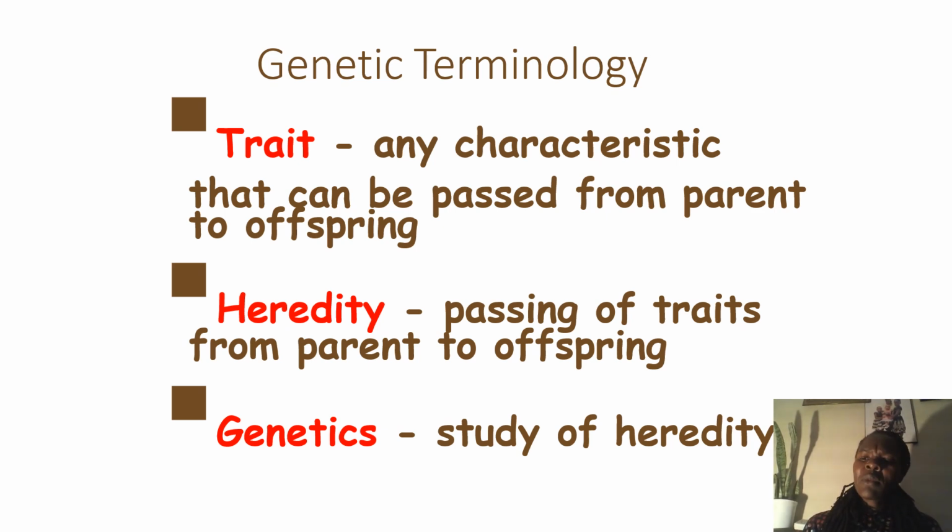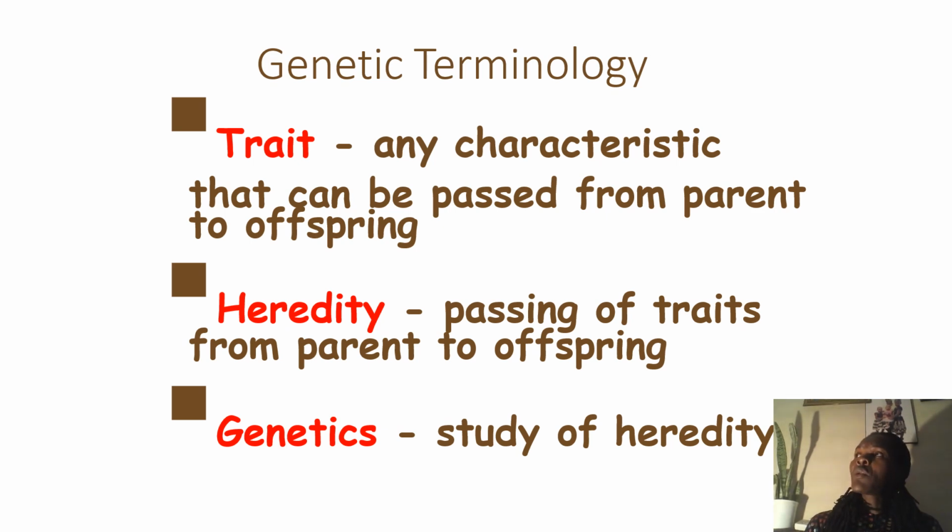So a bit of the terminologies which we are going to mention every now and then. We are going to talk about traits, any characteristics that can be passed from the parent to offspring. Remember, that was the definition of genetics, and remember, recombination and mutations are involved in this. And still remember the central dogma theory. At the point you're seeing a trait, at the point you're seeing a phenotype, there is a genotype which underlies it. And then a bit of the hereditary as terminology, passing of traits from parent to offspring. And that's how simple it is.